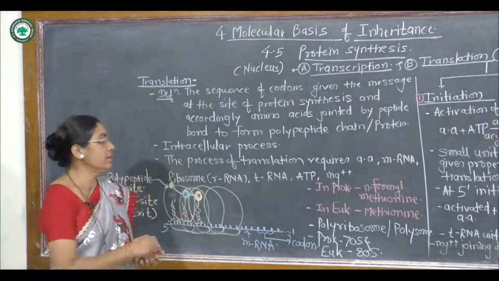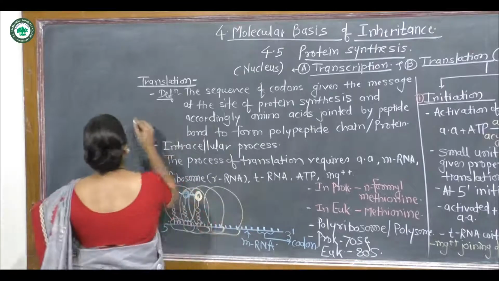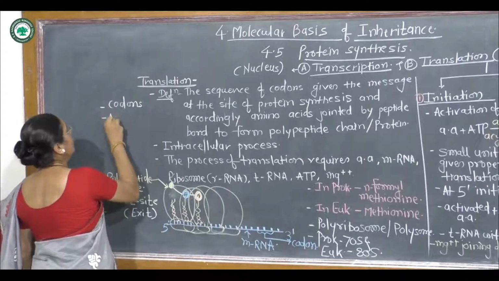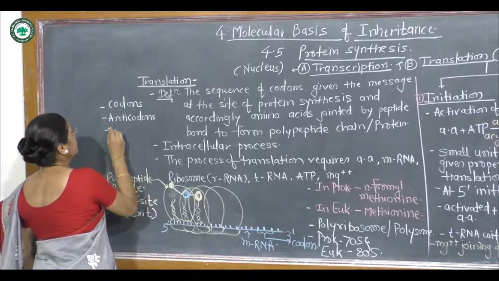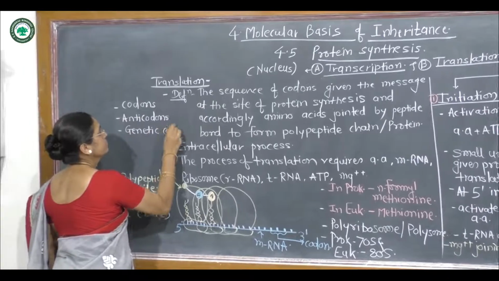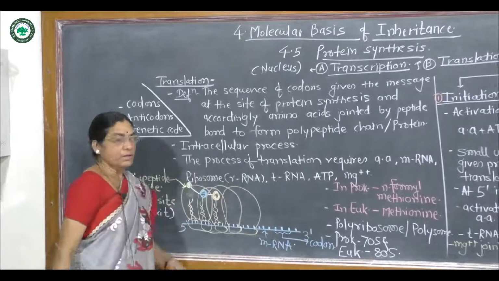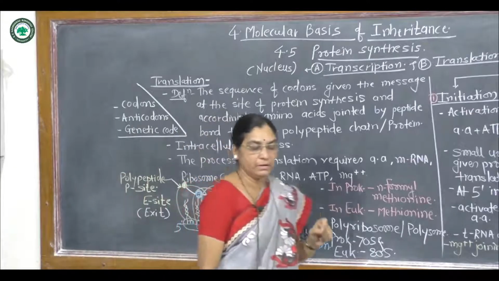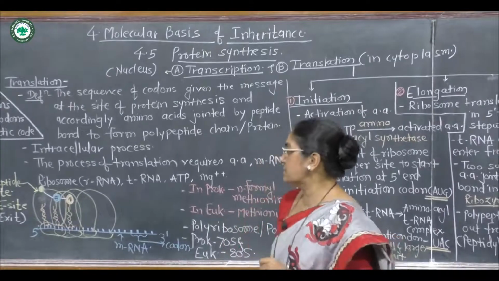There are 3 related terms: codons, anticodons, and the genetic code. These 3 terms are related with different nucleic acids.